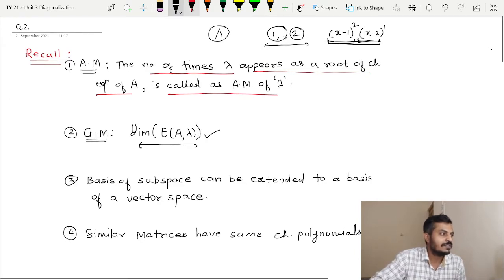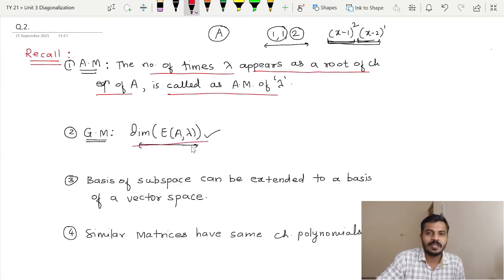Geometric multiplicity is actually the dimension of the eigenspace, because if you remember how to find the eigenvectors, while finding the eigenvectors we were thinking about the basis of the eigenspace, and the number of elements in the basis set gives us the geometric multiplicity of the eigenvalue.